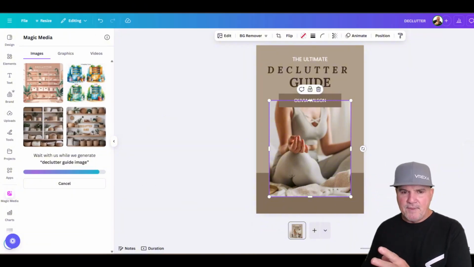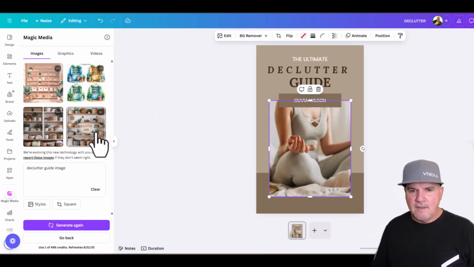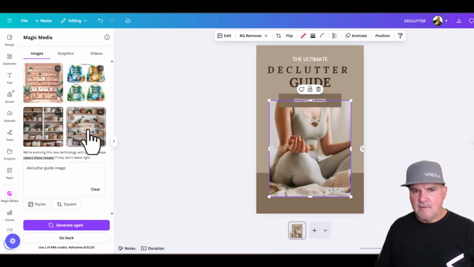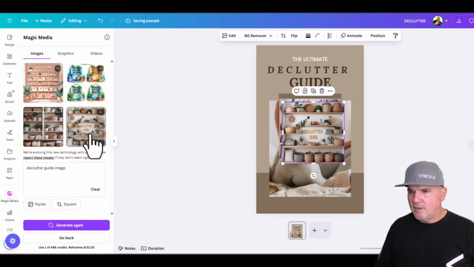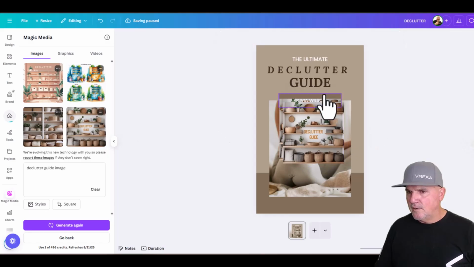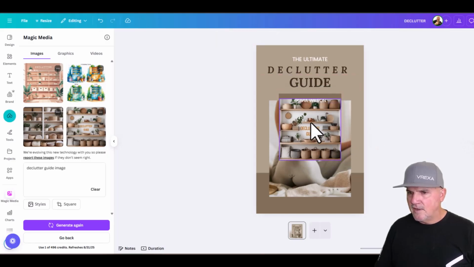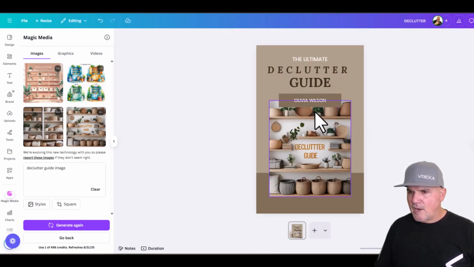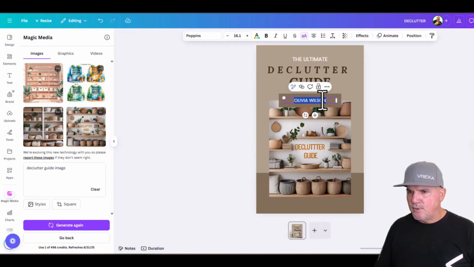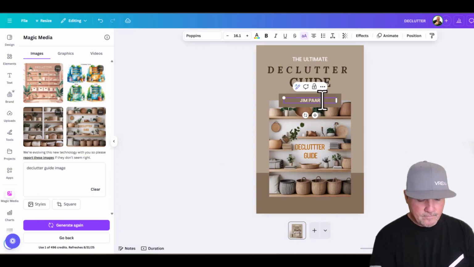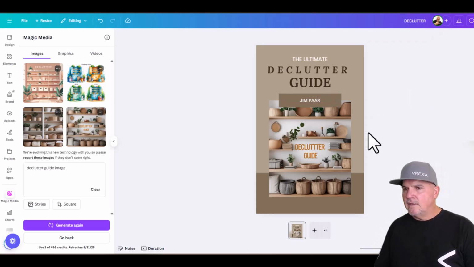And it did. It gave us some pretty cool guides here. So we could use this particular one, drop that in, and then just drop your name in here. And then look at how quick we did that, the ultimate declutter guide.